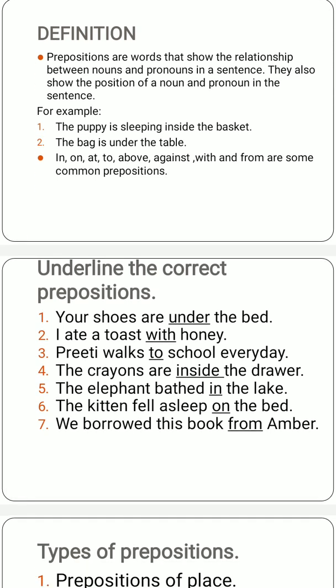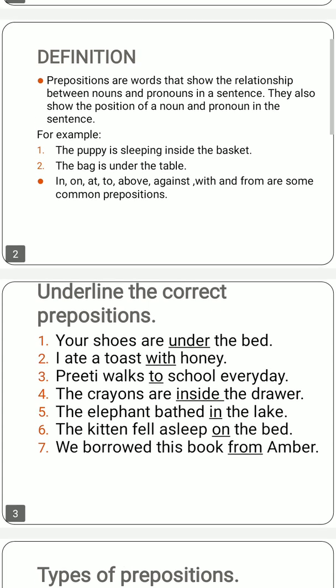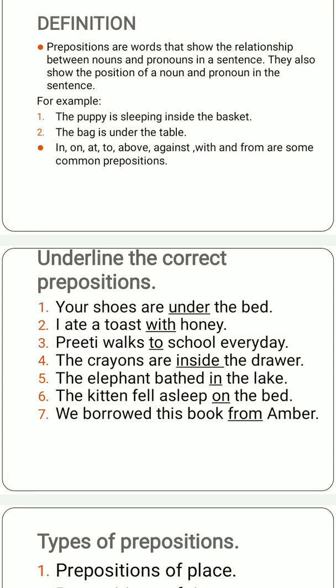I ate a toast with honey. With honey means with which thing? Now ate is a verb, that is, I have eaten something, that is a toast with honey. With which thing have I eaten the toast? With honey. So with is a preposition that is showing us which thing is used.